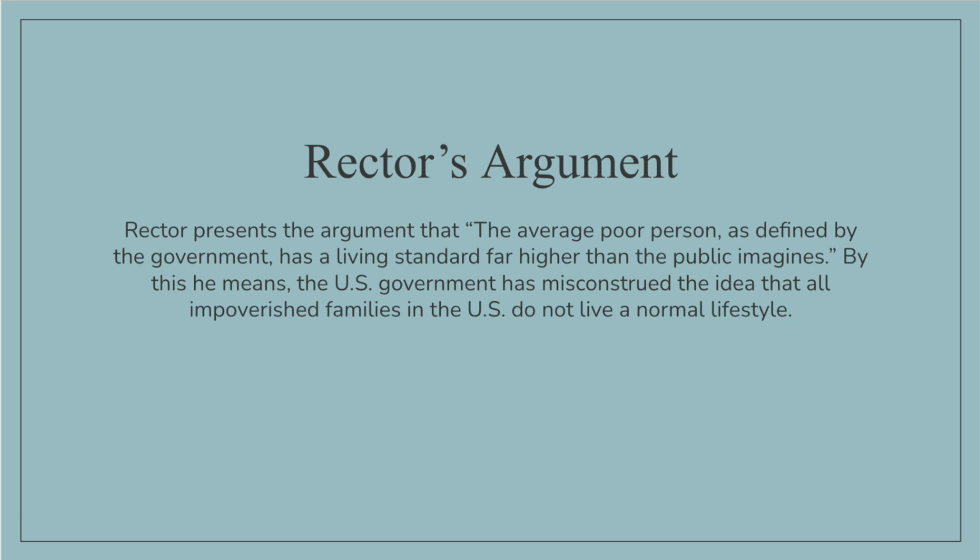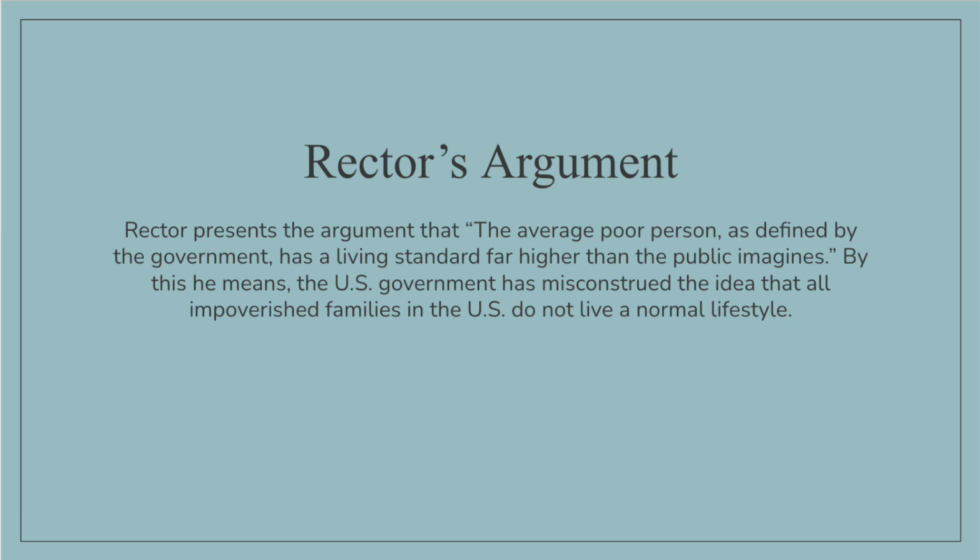They do not live a normal lifestyle. He makes the claim that the government poverty statistics do not reflect the true well-being of these individuals, and the public perception of poverty within the U.S. is misconstrued by only focusing on income rather than considering quality of life. He emphasizes the fact that people who are classified as living in poverty have access to modern appliances like AC, cable TV, etc., and that poverty is different than deprivation.